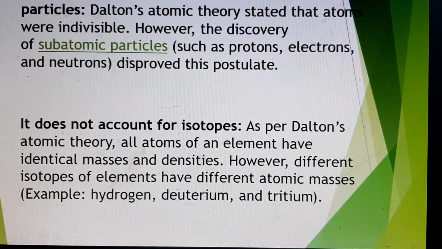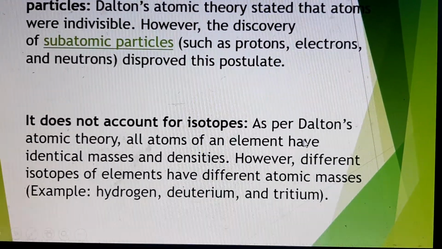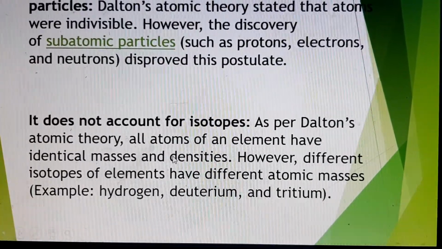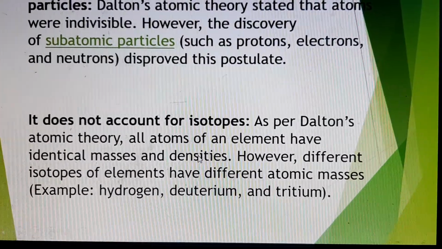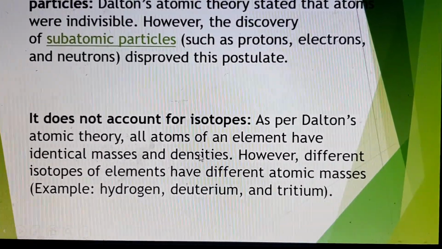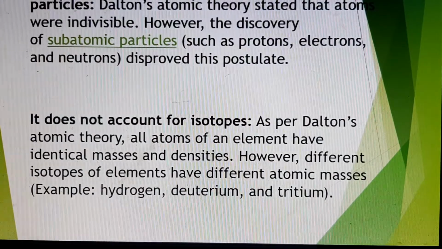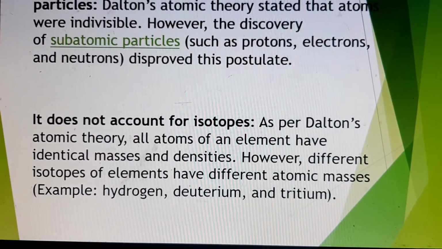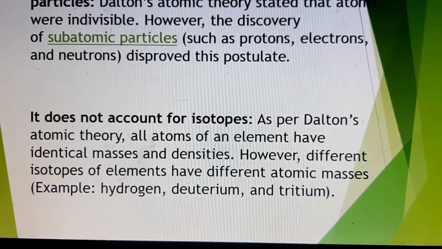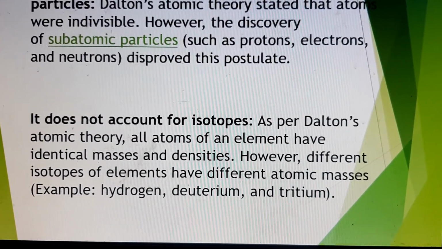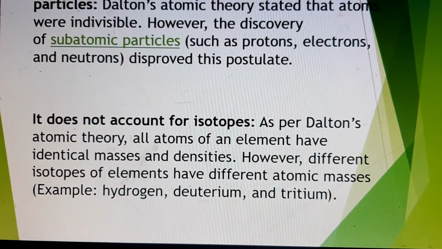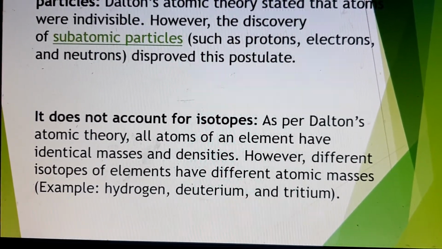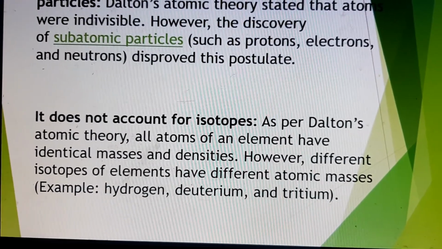Then it does not account for isotopes. As per Dalton's atomic theory, all atoms of an element have identical masses and densities. So we know that Dalton said that if elements are the same, then their masses will be the same. But later on, after the discovery of isotopes, we know carbon-12, carbon-14. Although both are carbon, one has mass 12 and one has 14. So that means the same element can have different masses. That is how this theory was disputed.